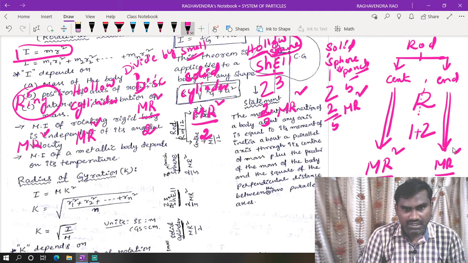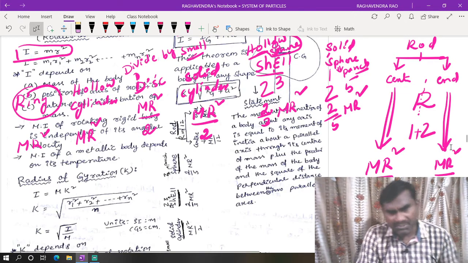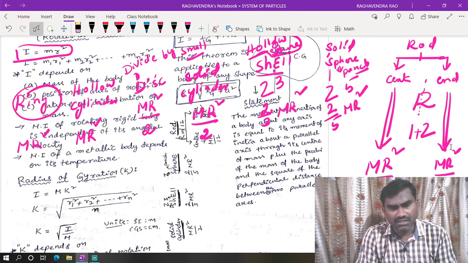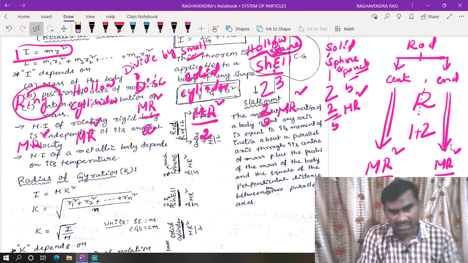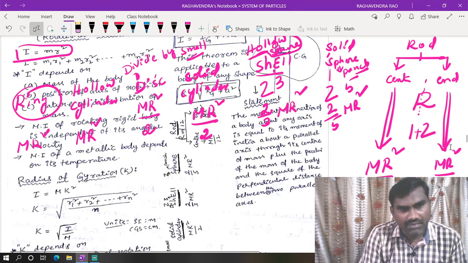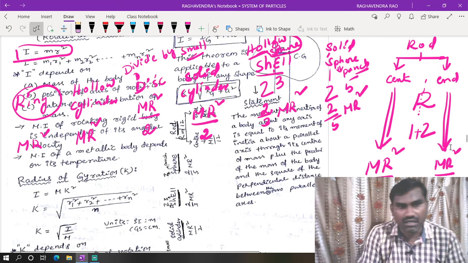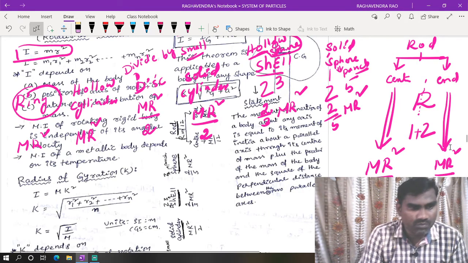Later, with respect to remaining axes also, that is very simple. By adding mr square according to the parallel axis theorem, I gave a table at the last. By knowing that table we can get all the moments of inertia. These are the main formulas related to moment of inertia.